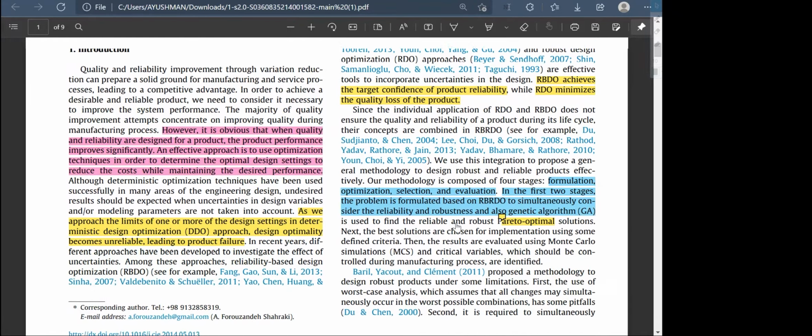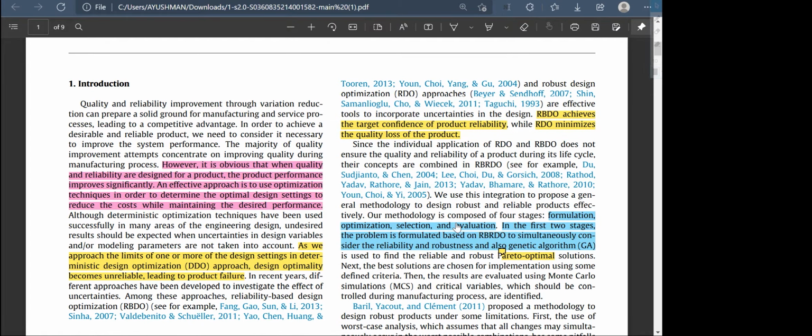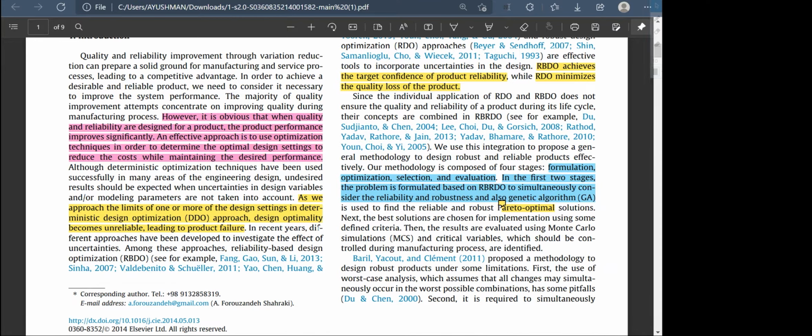As we know, if you want to increase the performance of the product, the quality and the reliability of the design should be increased. To do this, there is an effective approach of using optimization techniques, which determine the optimal design settings and at the same time reduce the costs while maintaining the desired performance. But for a long time the deterministic design optimization, or DDO, approach has been used, which has now saturated its limits and leads to products becoming unreliable and even failing.